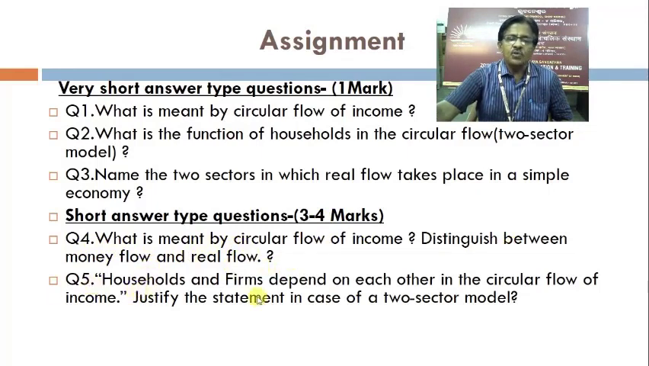Question 5, households and firms depend on each other in the circular flow of income. Justify the statement in case of a two-sector model. So I mean to point out here, you prepare the answer for 3 marks and also the 4 marks. You prepare how to write the 3 marks answer in 60 words, how to write 4 marks answer in 80 words for both these questions. That will be a practice for all of you.